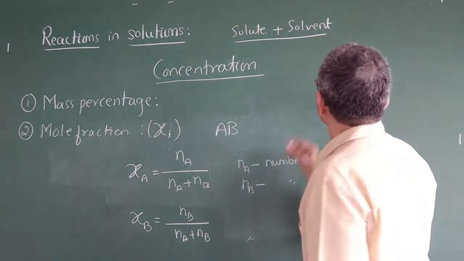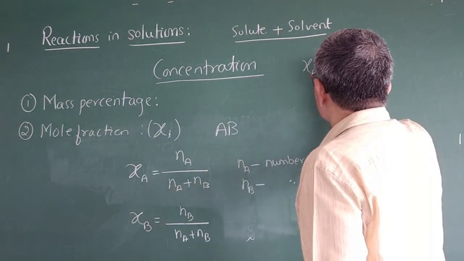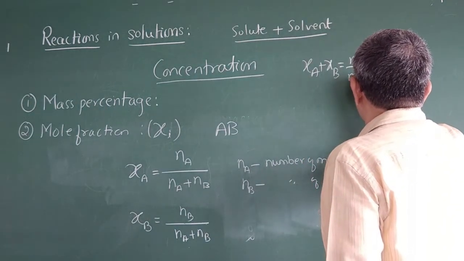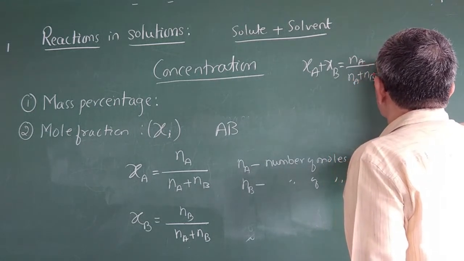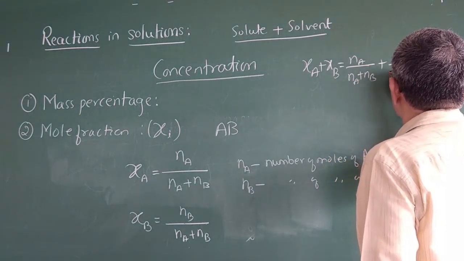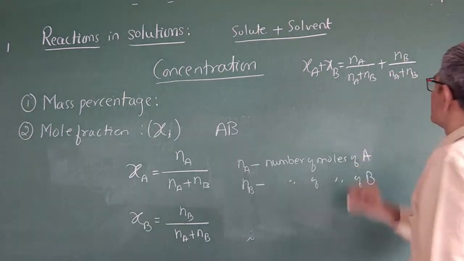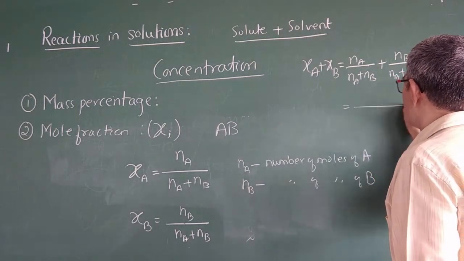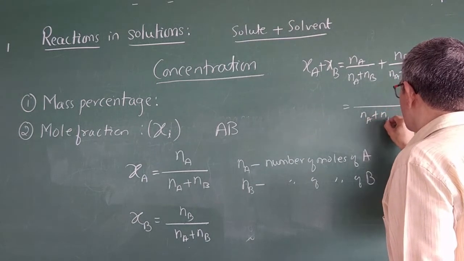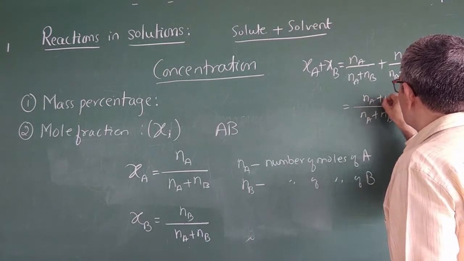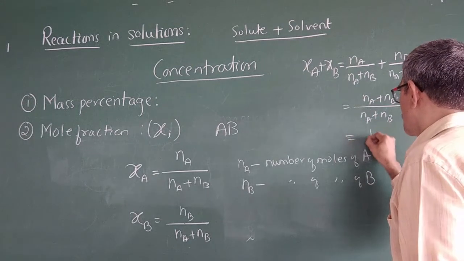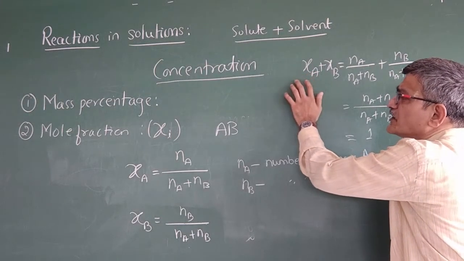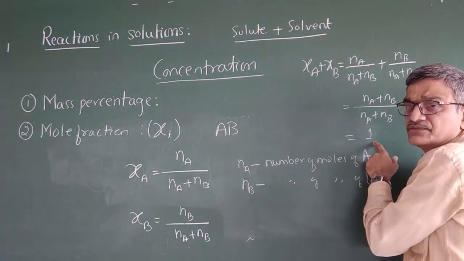Now if I take XA plus XB, that is NA divided by NA plus NB, plus NB divided by NA plus NB. The denominator is the same, and the numerator is NA plus NB, so both are the same. It is equal to 1. The mole fraction of all the components in the solution always sums to 1.